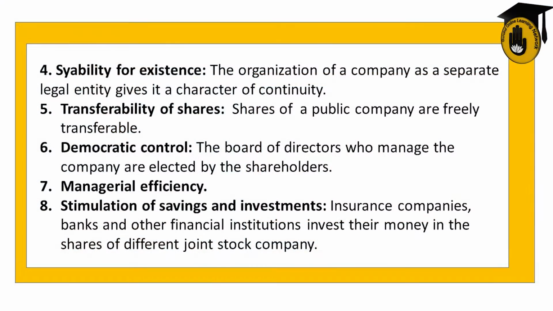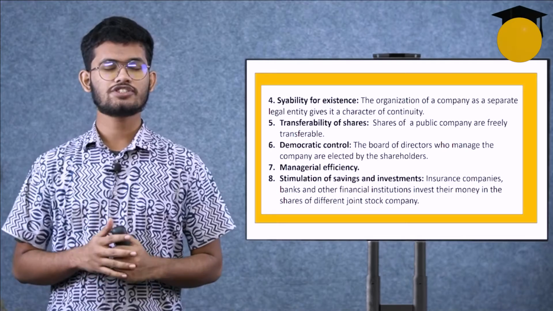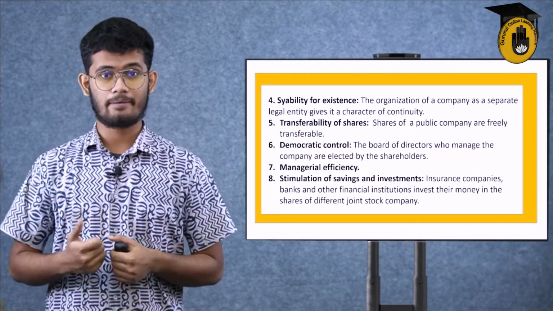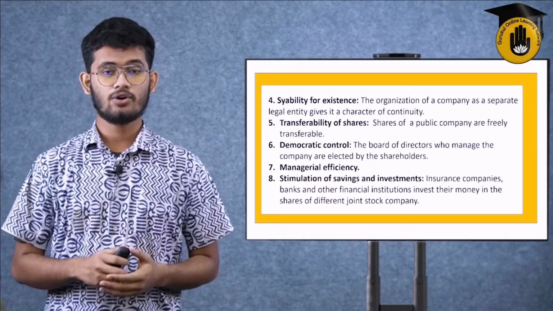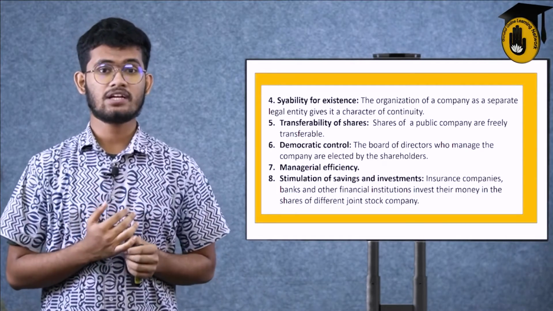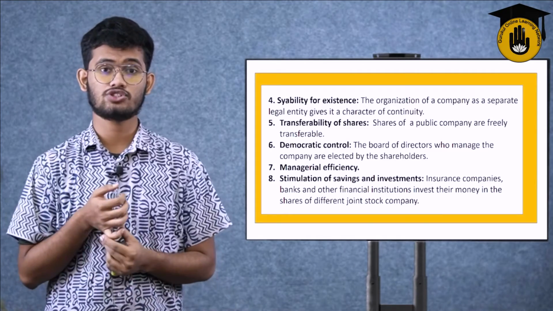Stimulation of savings and investment. Insurance companies, banks and other financial institutions invest their money in the shares of different joint stock companies. As we said, joint stock companies give out their shares to increase the amount of capital. That's how insurance companies, a huge source of finance, and banks, also a huge source of finance, buy the shares of the joint stock company.